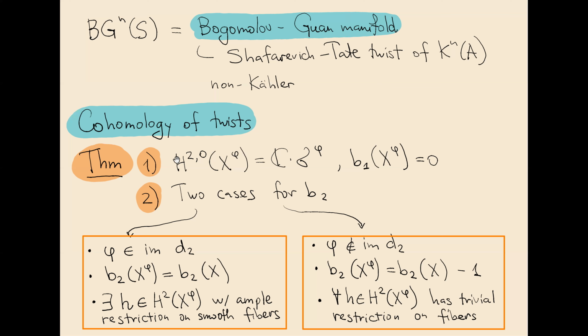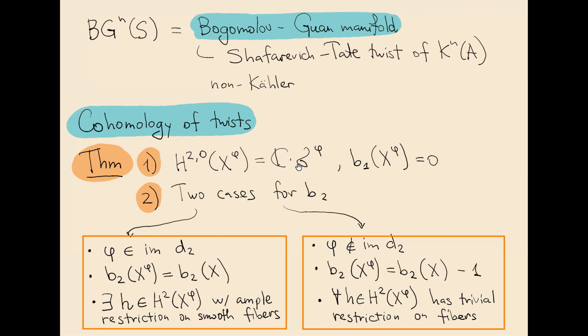First, there is a holomorphic symplectic form on a Shafarevich-Tate twist, which is quite easy to construct. What is harder to prove is that the vector space of holomorphic two-forms is generated by a holomorphic form. And also, I didn't manage to prove that twists are simply connected, but they have a zero first Betti number. The second Betti number is more interesting.